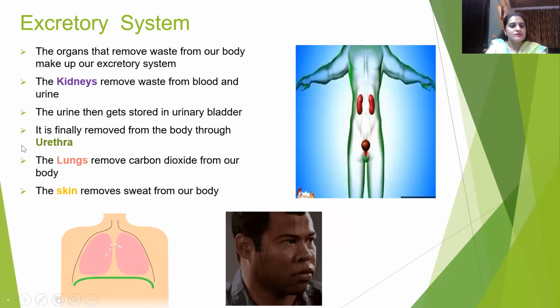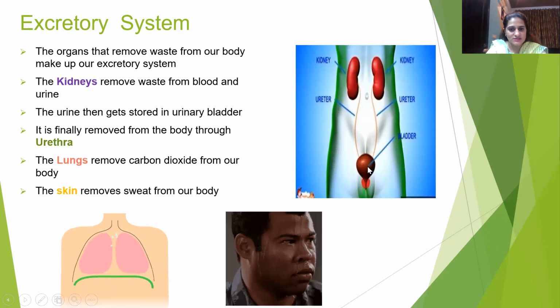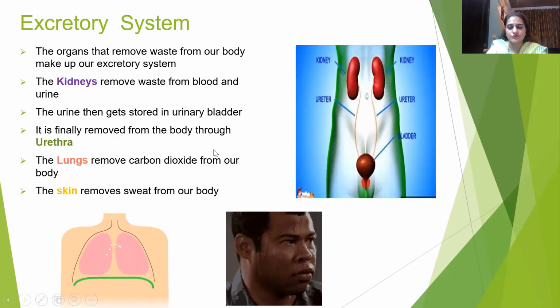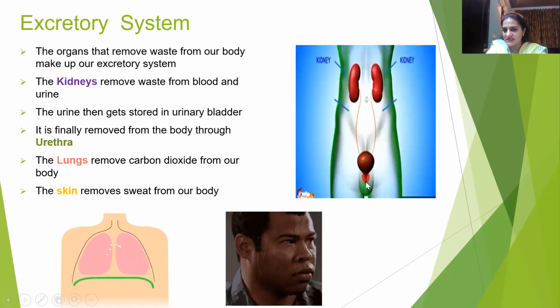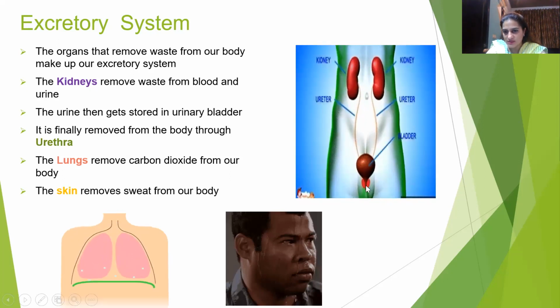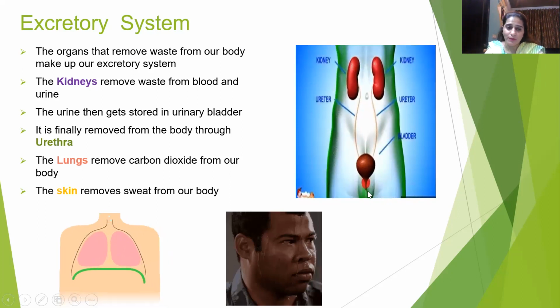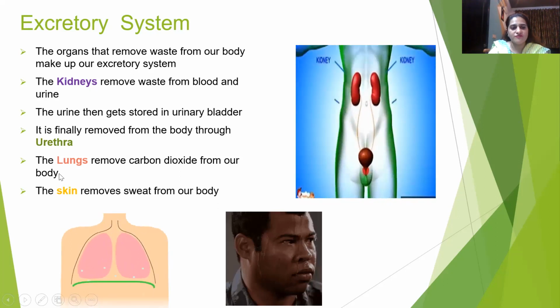Okay, so the urine that gets stored in the urinary bladder, so this is the urinary bladder, is finally removed from the body through the urethra. So this part is known as the urethra, from which the urine is removed from our bladder. The lungs remove the carbon dioxide from our body.